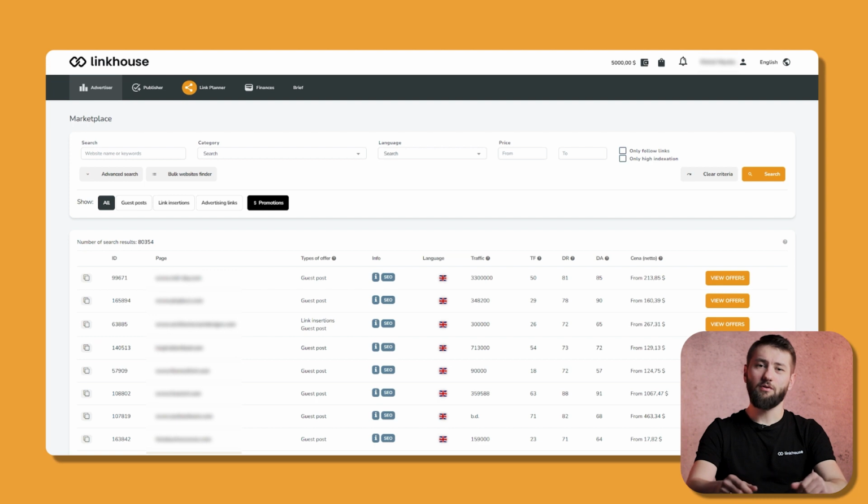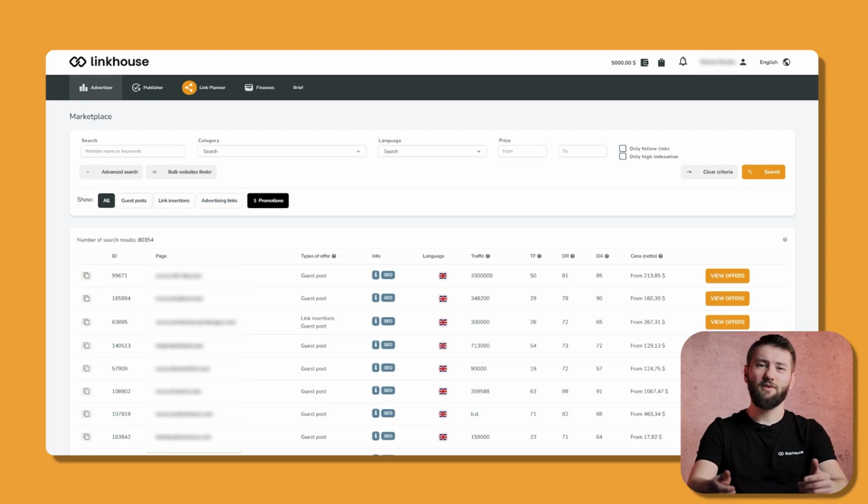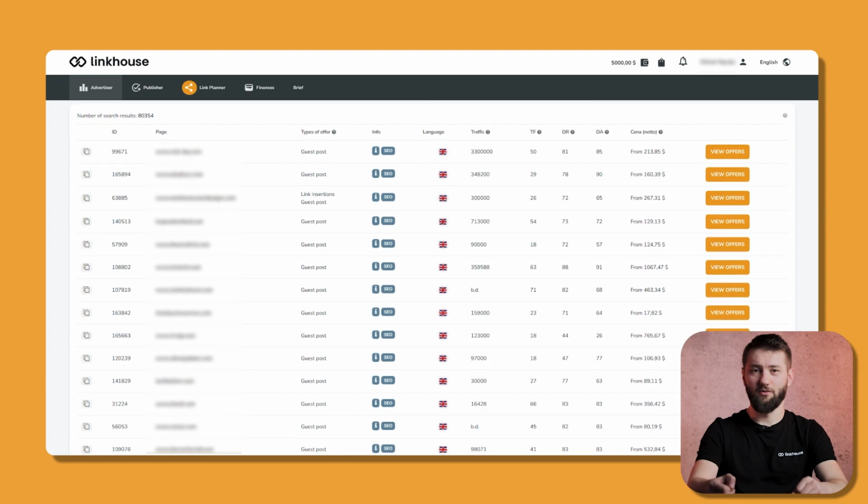Using the search, you will find portals that offer sponsored articles, links in already existing sponsored articles, and advertising banners. You will find the list of searched portals below. The table of offers, apart from the page and possibility of placing a link on it, contains the most important parameters determining its value, such as trust flow, domain rating, or domain authority.